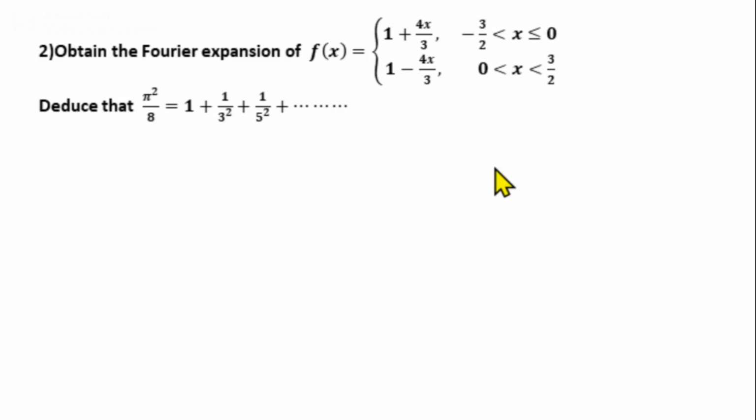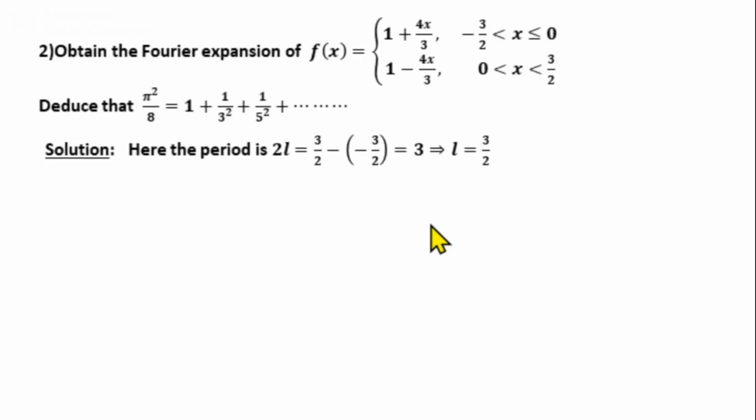Here the function is defined in the interval minus 3 by 2 to 0 and 0 to 3 by 2, so it is defined from minus 3 by 2 to plus 3 by 2. That is, the interval is of the form minus L to plus L. So comparing, we get L equal to 3 by 2.